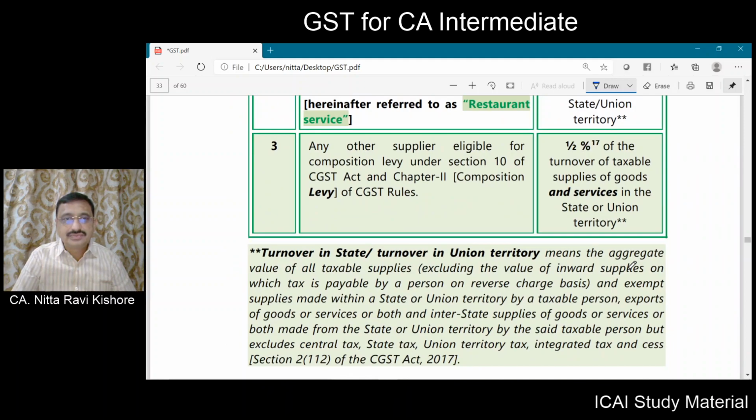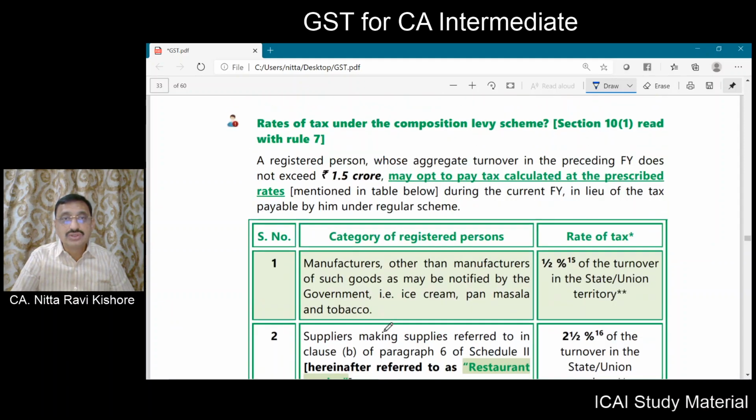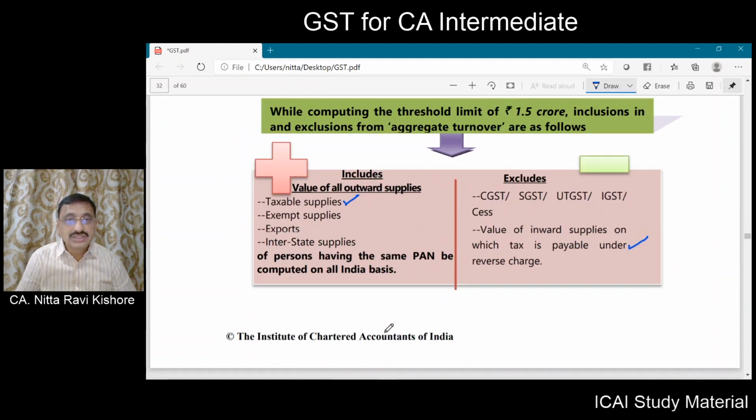And also, exempt supplies made within a state or union territory, exports of goods or services or both, and interstate supplies of goods or services or both. So what are all the other inclusions? The other inclusions include exempt supplies, exports and interstate supplies of the person having the same PAN. Maybe you may be having a place of business in Andhra Pradesh, you may be having a place of business in Telangana.